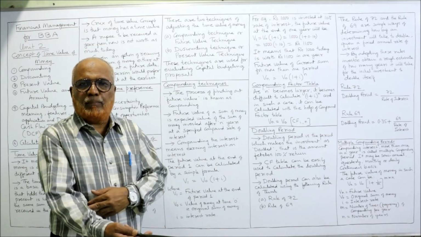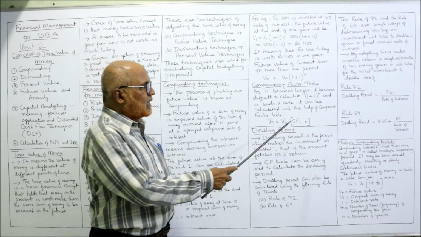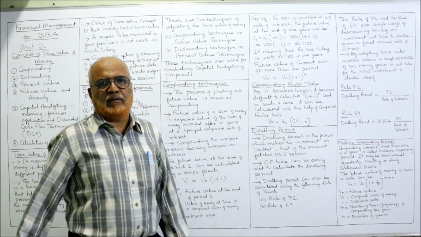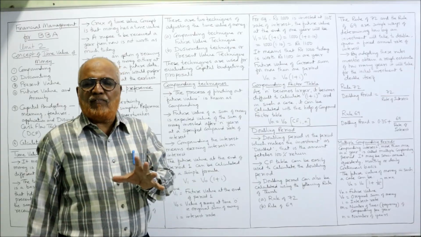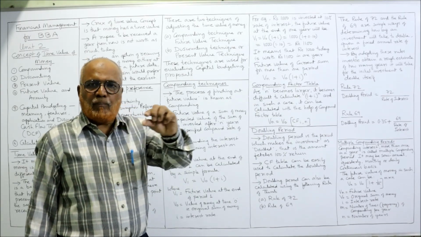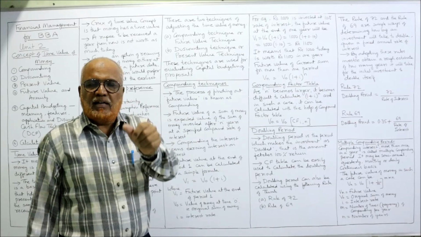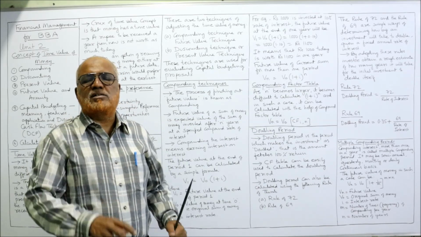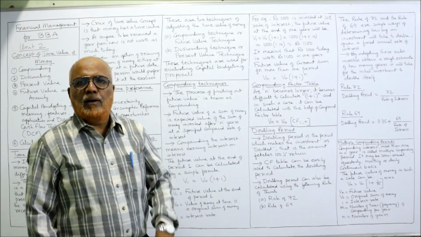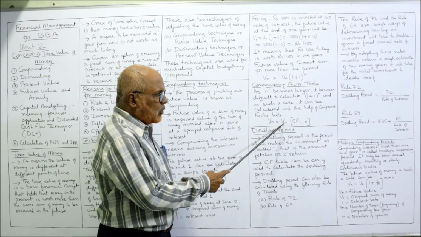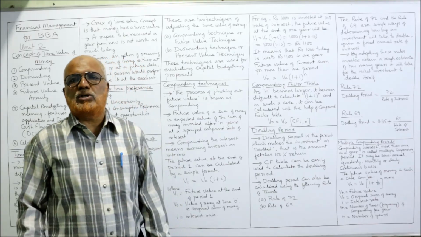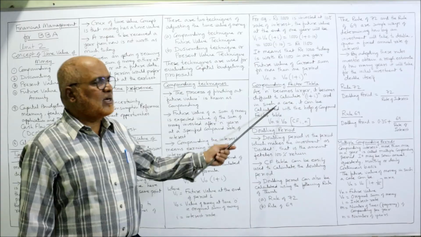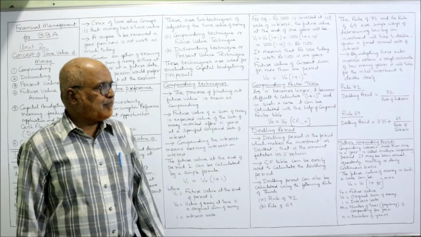If you refer to the compounding table, you will get the compounding factor for interest rate i and number of years n. In the compounding factor table, you will have number of years in rows and interest rate in columns. So by matching the interest rate and number of years, you can get the compounding factor. Multiply that compounding factor by the original value, and you will get the future value or compounded value. That's it. This is by using the compounding factor table.